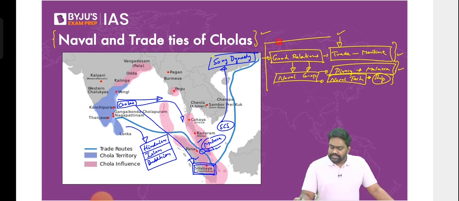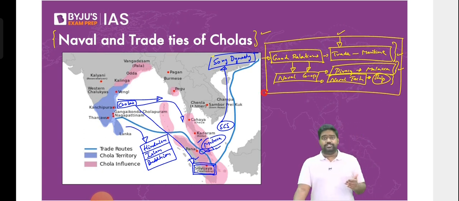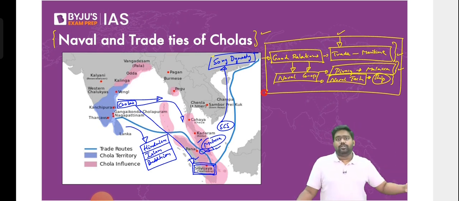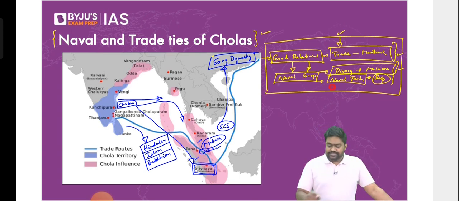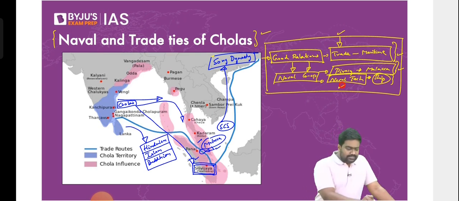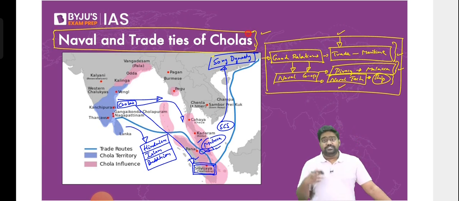Now, this is quite similar to modern day relations. This is exactly the kind of diplomatic relations that we have today with several friendly countries. Today, we jointly tackle piracy near the Horn of Africa. Right? We work with Japan, with the US, with European countries. Our navies are deployed near the Horn of Africa to tackle piracy. We have naval cooperation with several friendly countries. Right? We have active maritime trade with several important partners. So in many ways, similar relations existed between the Indian and the Chinese civilization for many centuries.